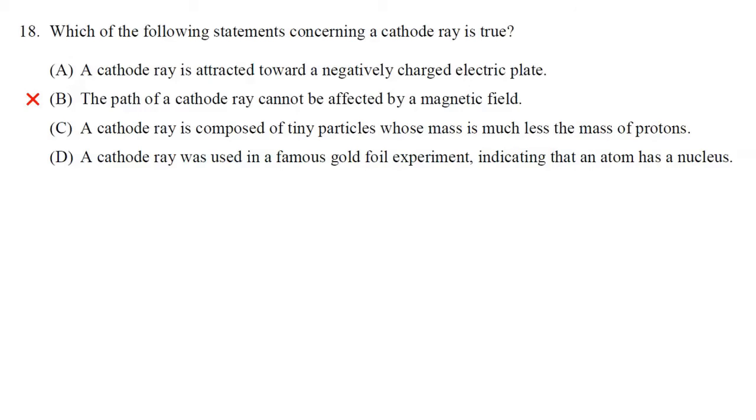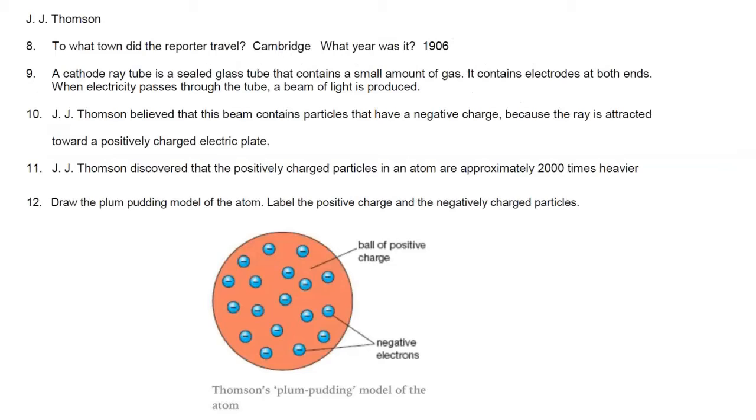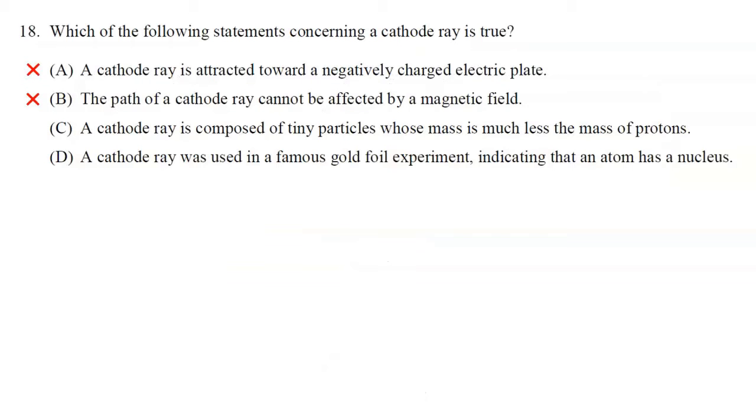That is incorrect. When we learned about cathode rays, J.J. Thomson showed that a cathode ray is attracted toward a positively charged plate, so that's why it contains negatively charged particles. Therefore, choice A, a cathode ray is attracted toward a negatively charged plate. That is incorrect. So now the correct answer is either C or D.